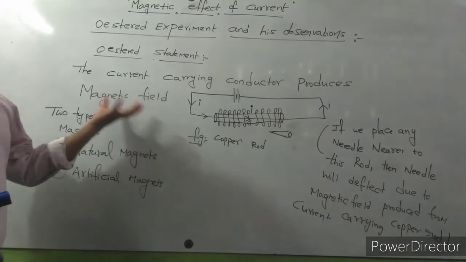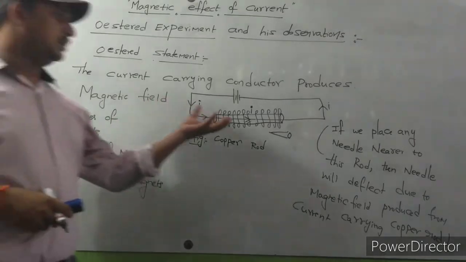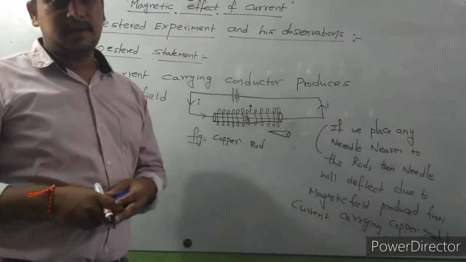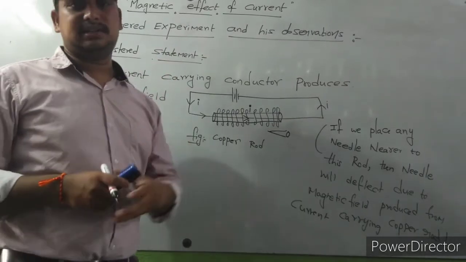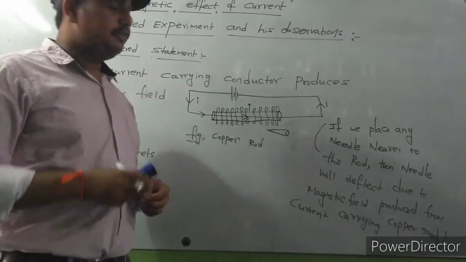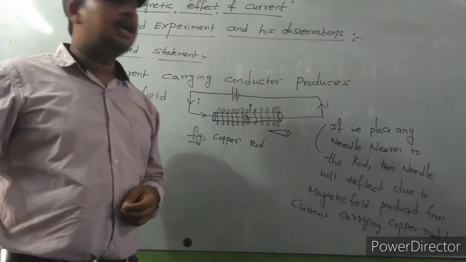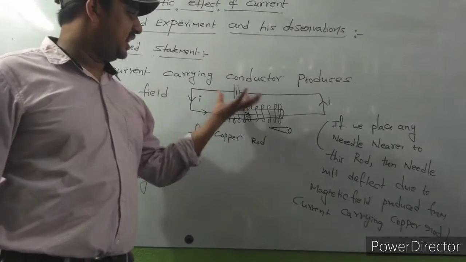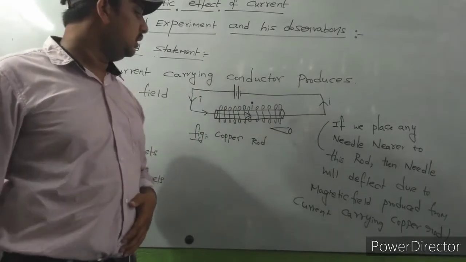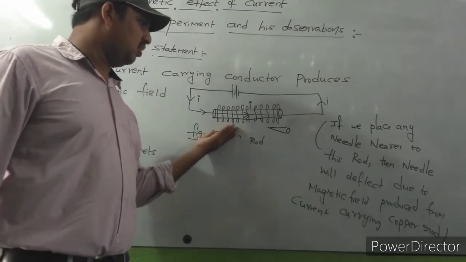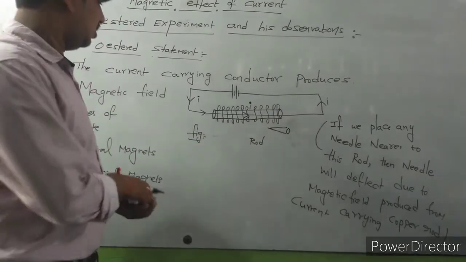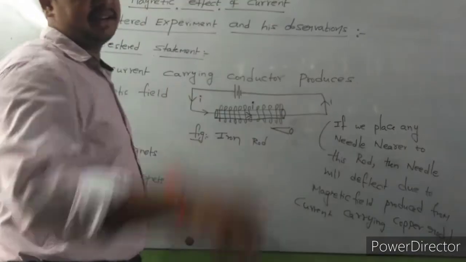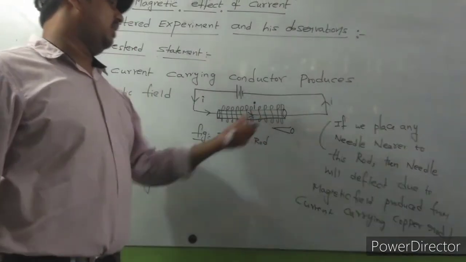Next, this is the statement of Oersted. Here is a simple setup I am considering. I will consider some copper rod. Copper is a good conductor. If you wound an electric wire around it and it is connected to a battery source, copper rod or it may be iron rod, any rod, no problem at all, because we must require a conductor. So it is a conductor, iron rod I consider.